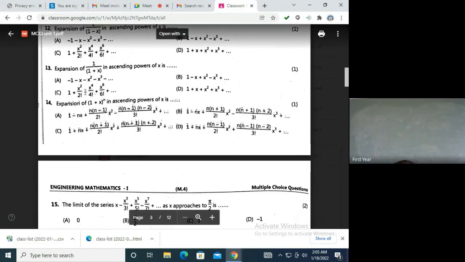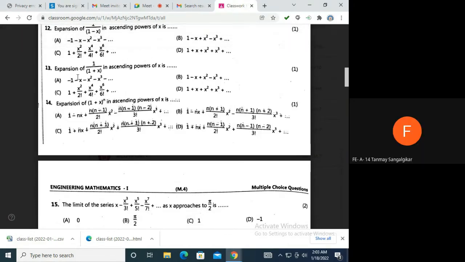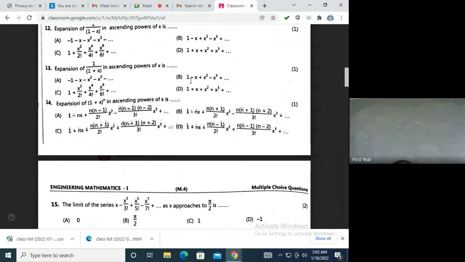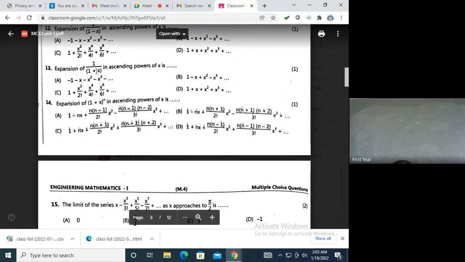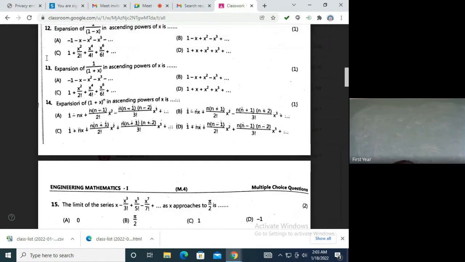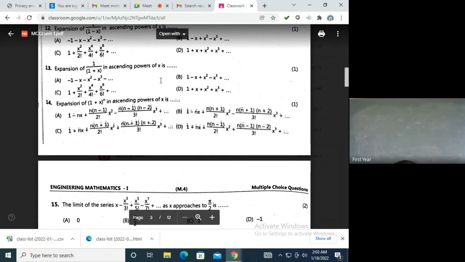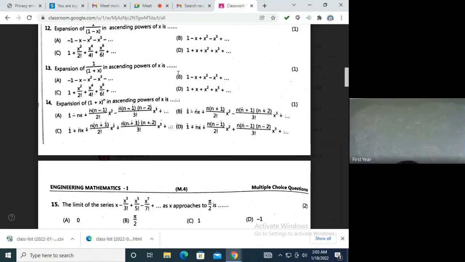Very good. Now question number 13, on the same lines. Option B, alternate plus minus sign. Correct, because it cannot be all negative, and it cannot be all positive again, then they'll be same. So either it is option A or option B. But when you put x is equal to 0, I'm getting the first term to be plus 1. So answer is B. If you have remembered it, very good. If you have not, then you have to do it this way. Is it okay? Yes, ma'am.